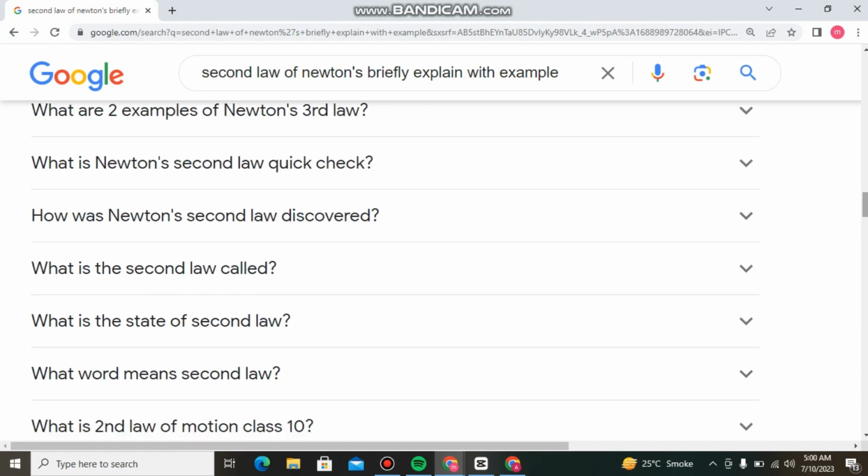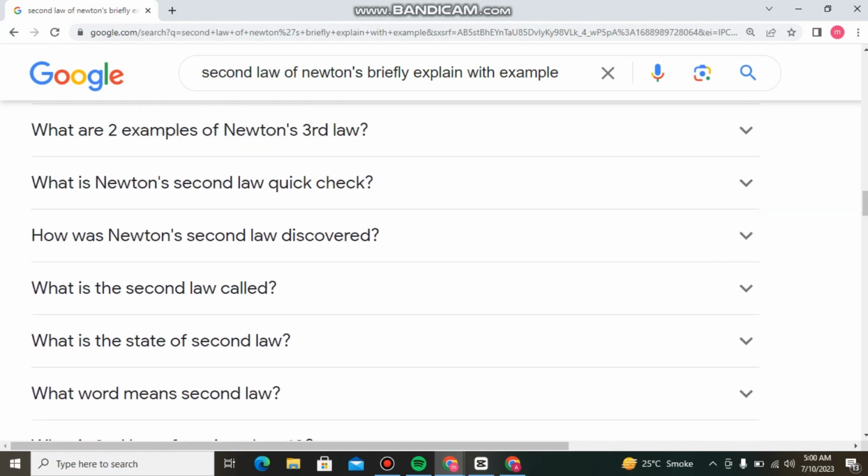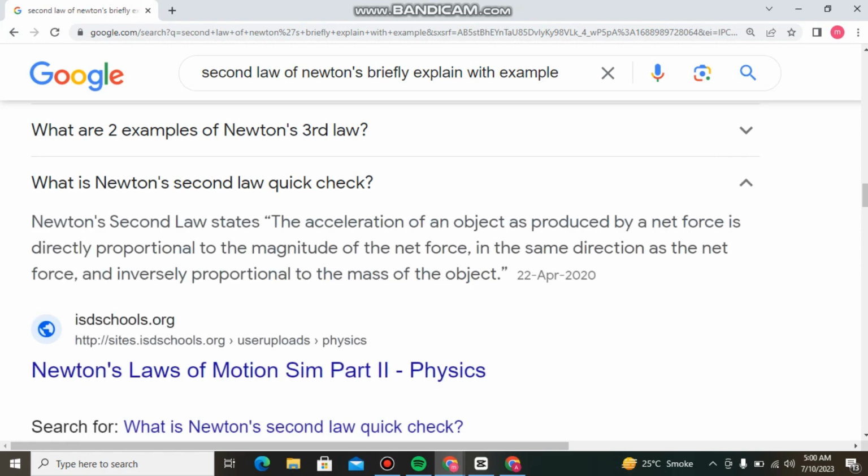What is Newton's second law? Quick check. The answer is: Newton's second law states that the acceleration of an object as produced by a net force is directly proportional to the magnitude of the net force, in the same direction as the net force, and inversely proportional to the mass of the object.